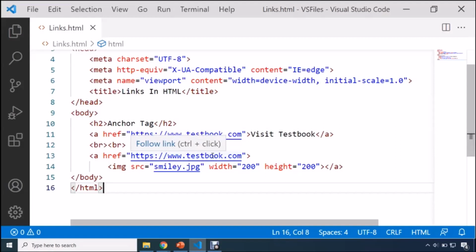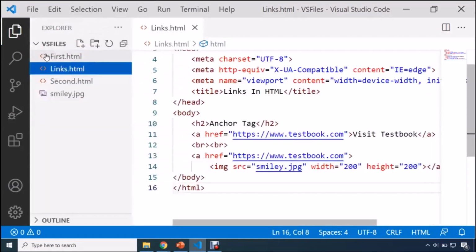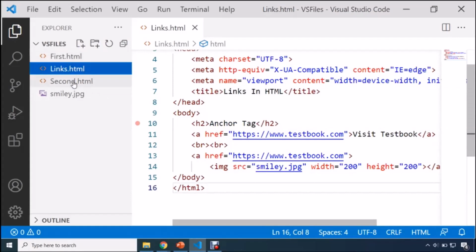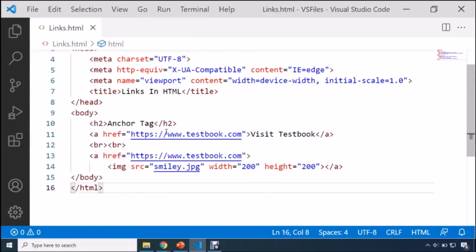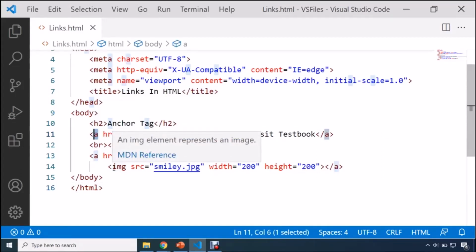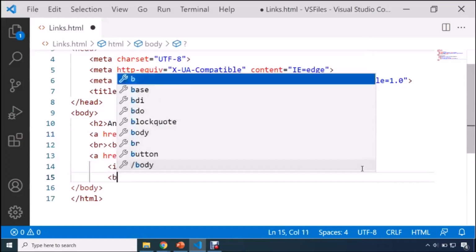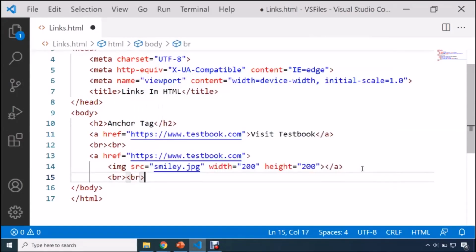So now guys, it is not mandatory that every time you need to specify these links. Okay, if you have different HTML files, you can see that I have first.html and I have second.html. So we can use our anchor tag to redirect our user to these files as well. So don't think that every time you need to mention some URL. No, you can use this anchor tag for redirecting your user from one HTML page to another HTML page as well. How? I'll show it to you.